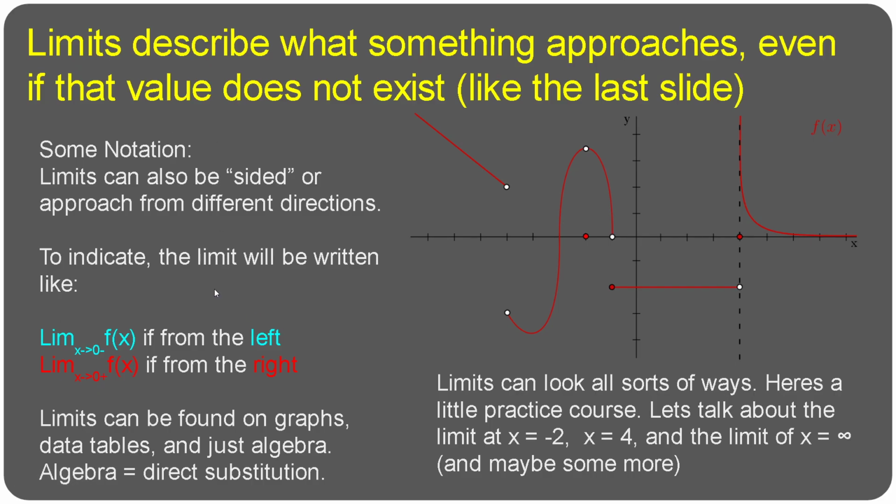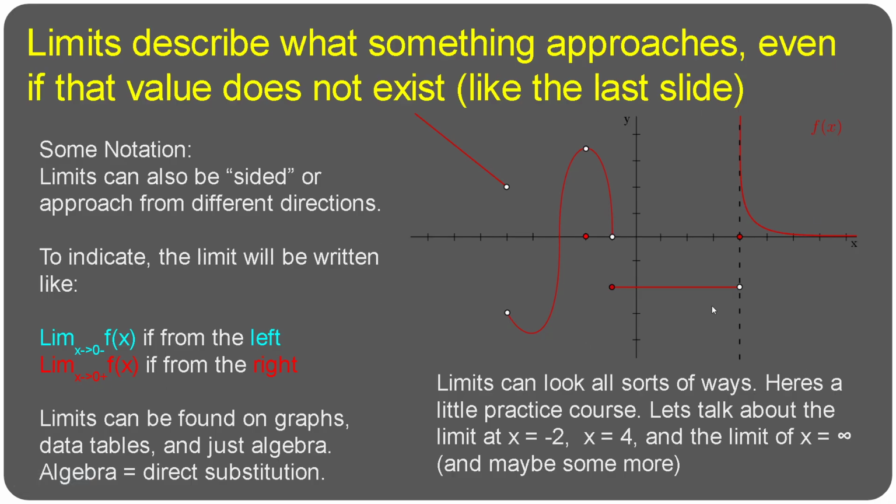Let's look at some quick notation. Limits can be from different sides. If you're approaching from the left of a function, so the negative direction, you'd say the limit as x approaches 0 from the negative direction, or any value for that matter. You can say x approaches 4 or whatever. The same from the positive direction, you just say that with a plus.